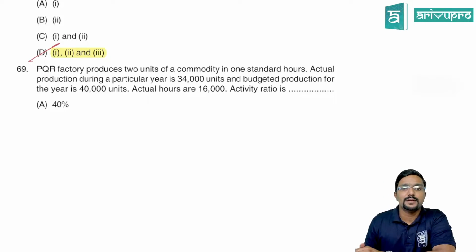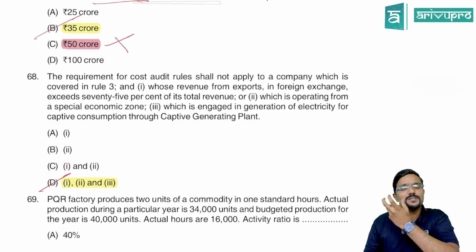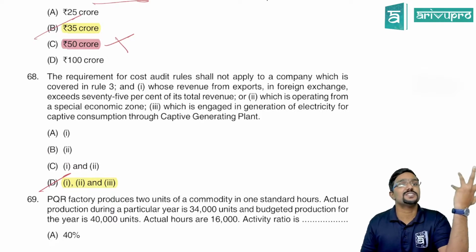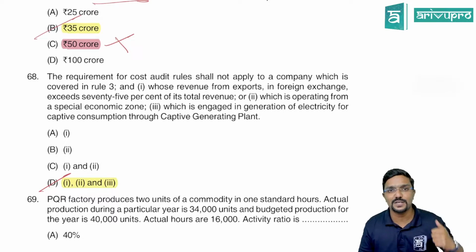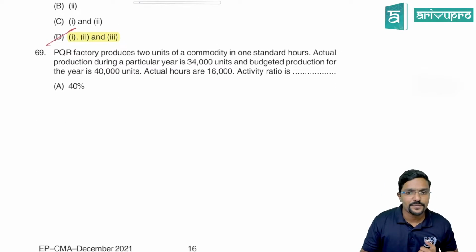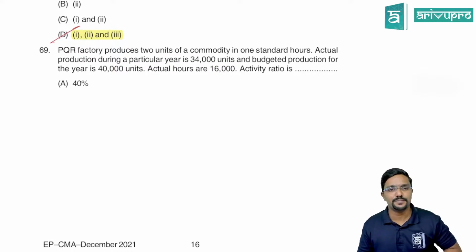Next, PQR factory. So you can observe second chapter, even though it is a small chapter, still at least 3-4 questions are asked, guys, and it is very easy to score good marks with respect to this cost records and cost audit. Let us go to next question, 69.